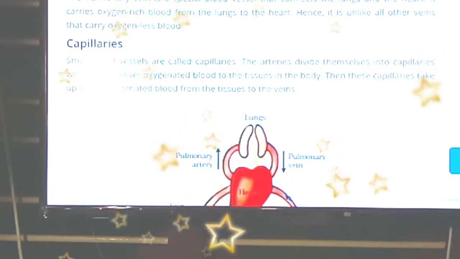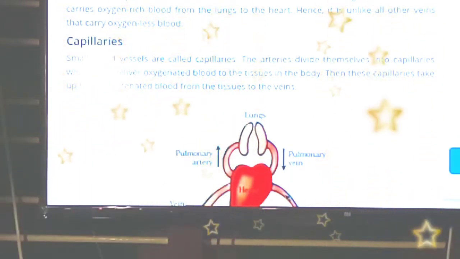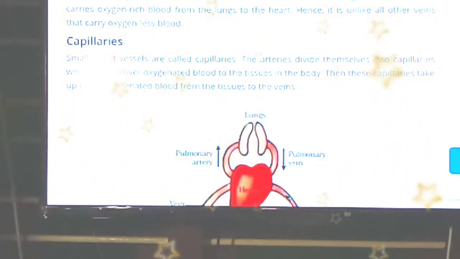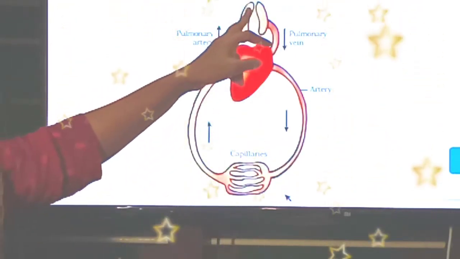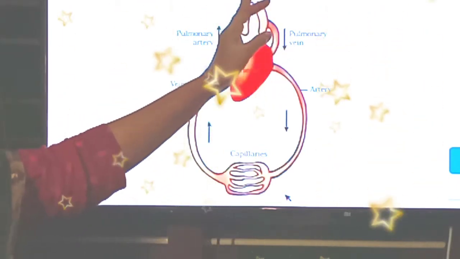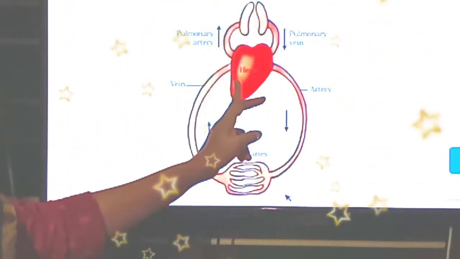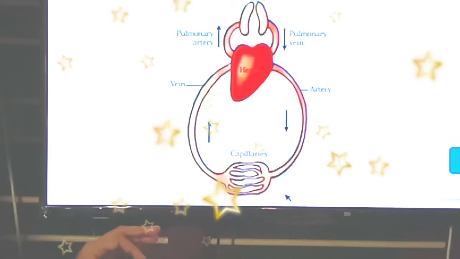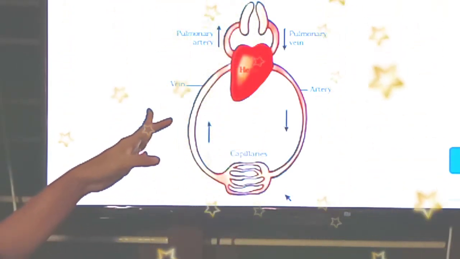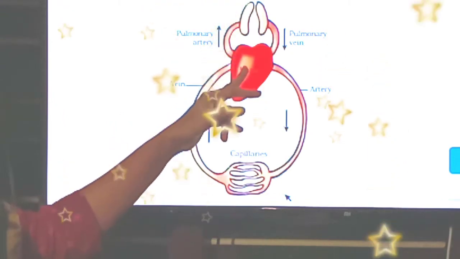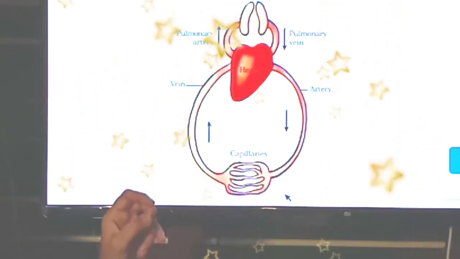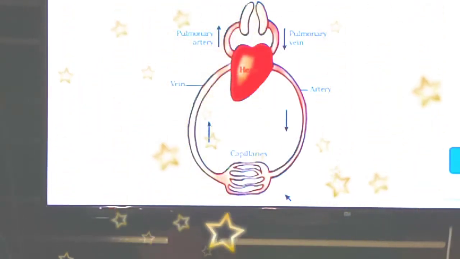Then what about capillaries? Capillaries are small blood vessels. The arteries divide themselves into capillaries, which then deliver oxygenated blood to the tissues in the body. So this is the circulatory system. From the lungs, the pulmonary vein will be taking the oxygen rich blood to the heart. From the heart, through the artery, it will be given to all parts of the body. From all parts of the body, the vein will be carrying deoxygenated blood to the heart, and from the heart, the pulmonary artery will be taking this deoxygenated blood to the lungs. This is the circulatory system.